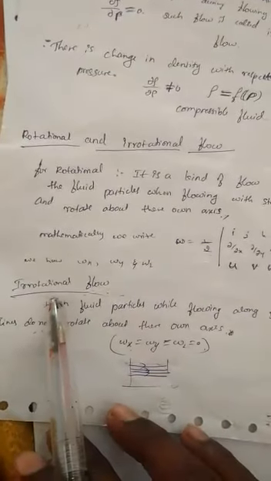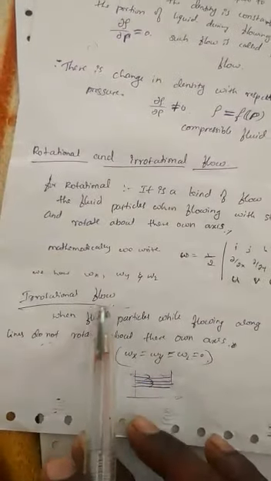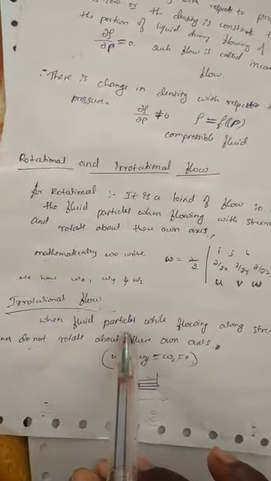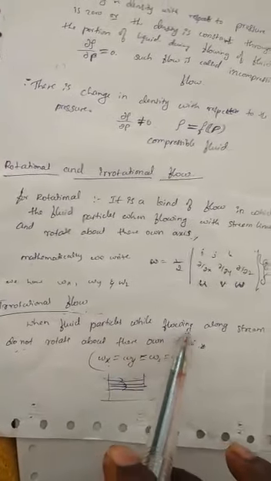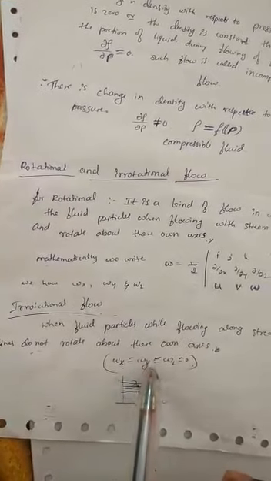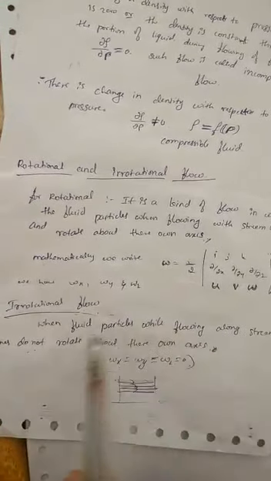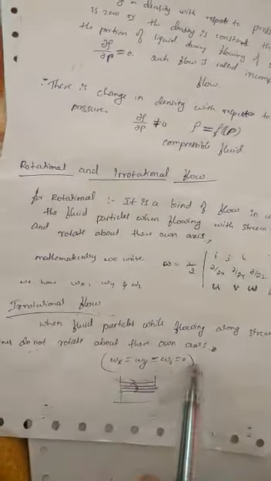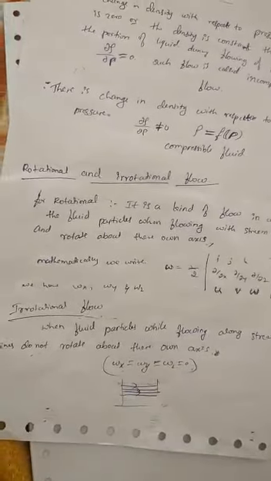Next type is irrotational flow, when the fluid particles flow along a streamline but do not rotate about their own axis. That type of flow we call irrotational. There the rotation components are 0.